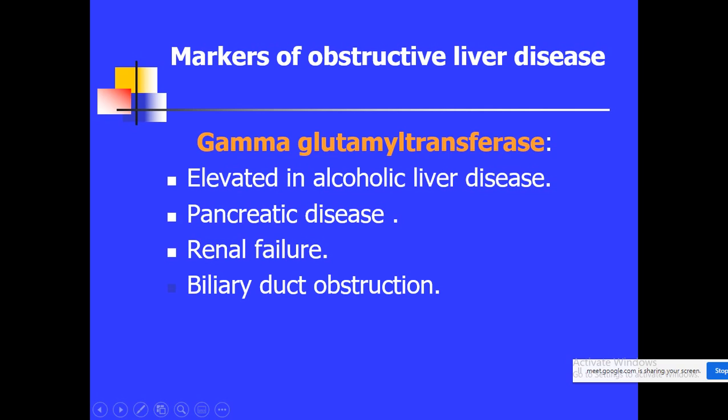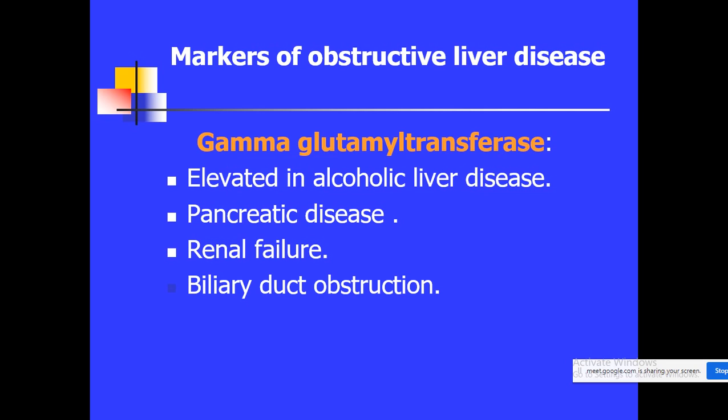Next enzyme is gamma glutamyl transferase. In short, we write it as GGT. This is also an enzyme of obstructive liver disease. This is mainly elevated in case of chronic alcoholic patients. So in case of alcoholic liver disease, the enzyme gamma glutamyl transferase is elevated, which is a key enzyme for alcoholic liver disease.